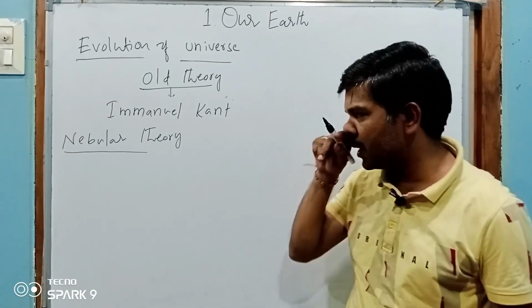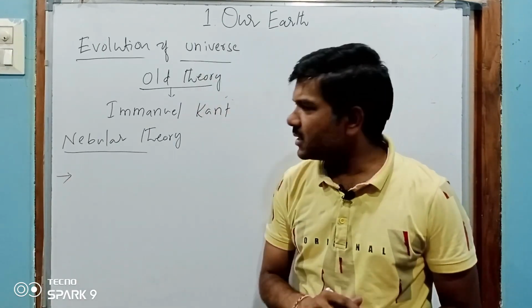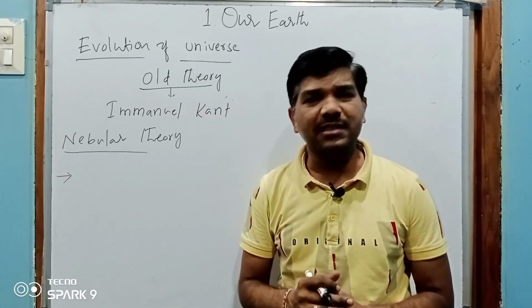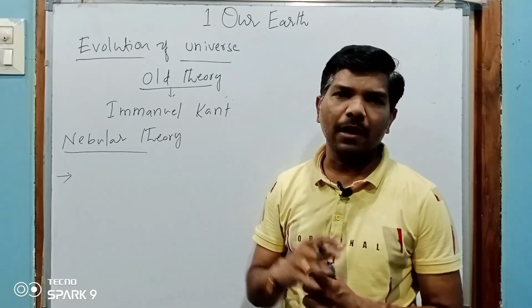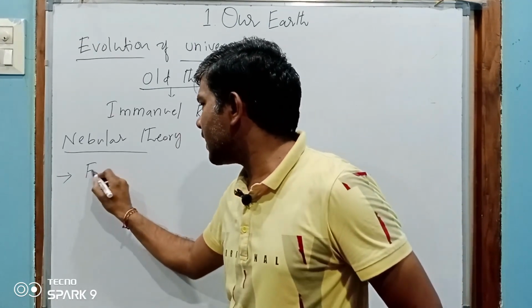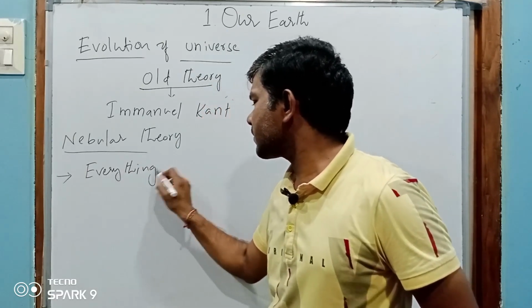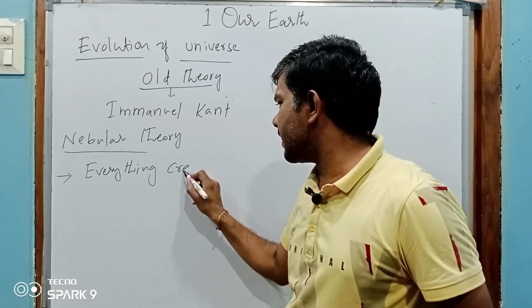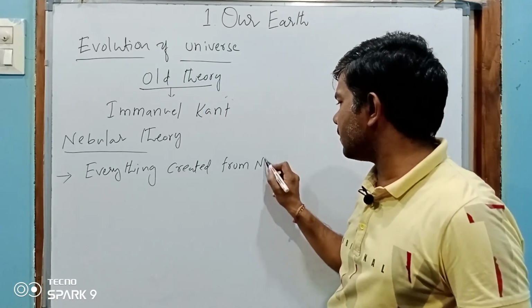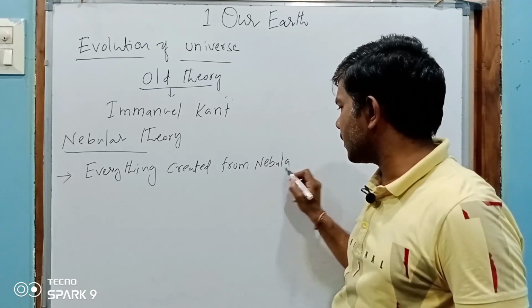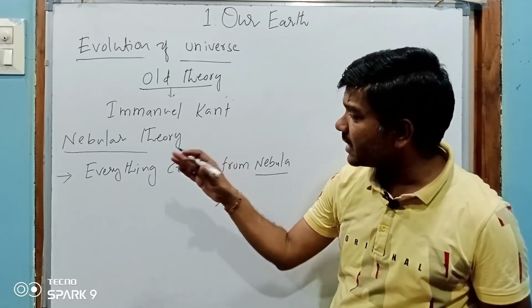Now, what is the nebular theory? What is a nebula? Immanuel Kant stated that everything was created from a nebula.